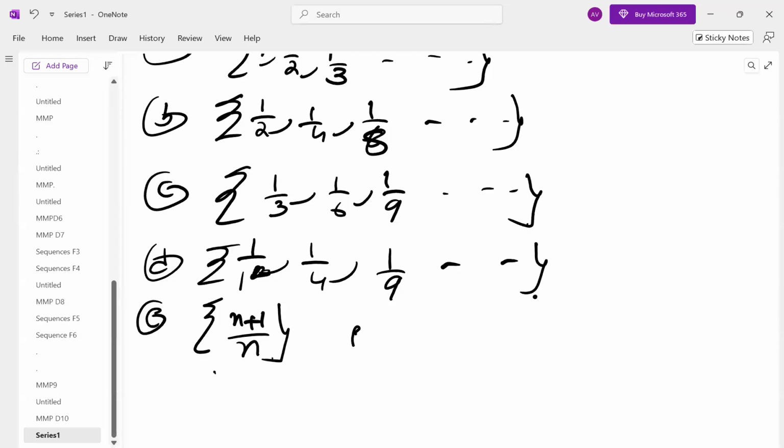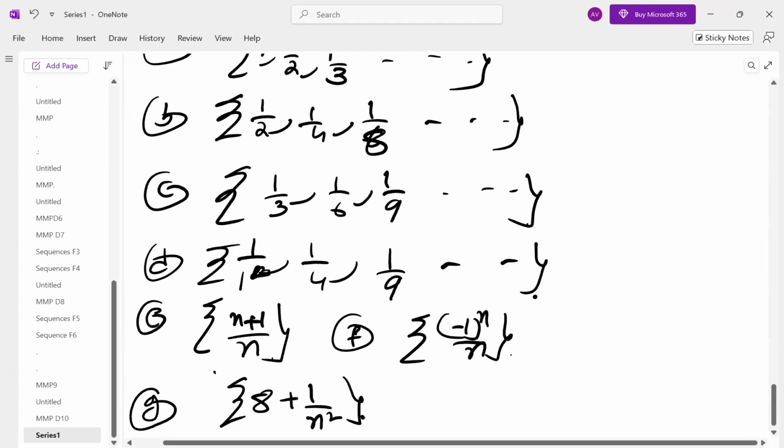Then minus 1 power n by n. Then 8 plus 1 by n square. So let us test whether they are Cauchy sequences.